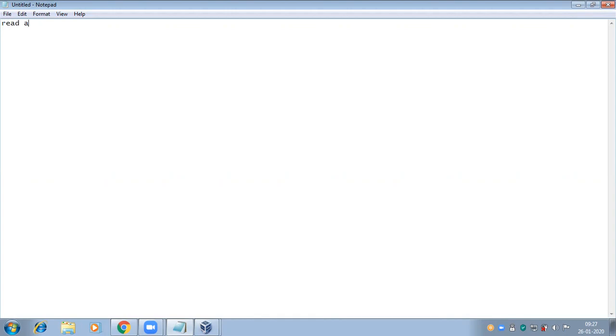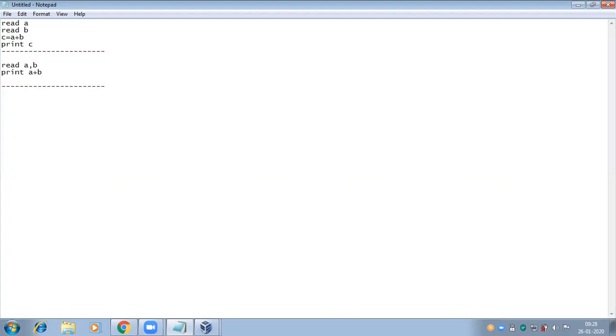Some people will finish the program in steps: read A, read B, C equal to A plus B, and print C. And some people can finish in 2 steps: read A comma B, print A plus B. That way of writing is different, but the aim of the program is the same, that is the sum of 2 digits.